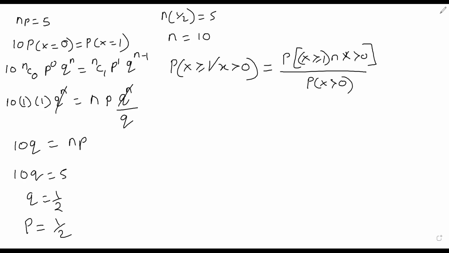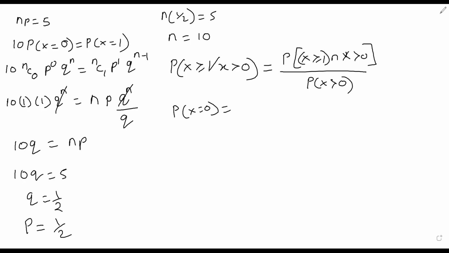But if you look logically, what does it mean, X is greater than 0? This is a binomial, a discrete probability distribution. So if X is greater than 0, it will be 1, 2, 3, 4 or something like that. And you want to find the probability that X is equal to 1. So it's simply nothing but the probability of X greater than or equal to 1.